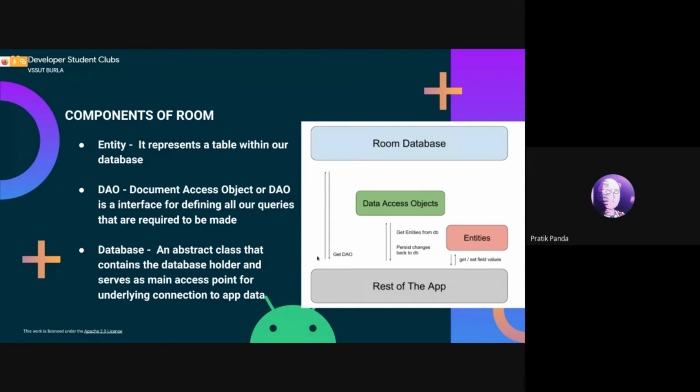The DAO object has all the functions or the queries that are required, and the entities define what tables we need or what tables are already present in the database. This entity can help to get the data or set the values via the data access object.